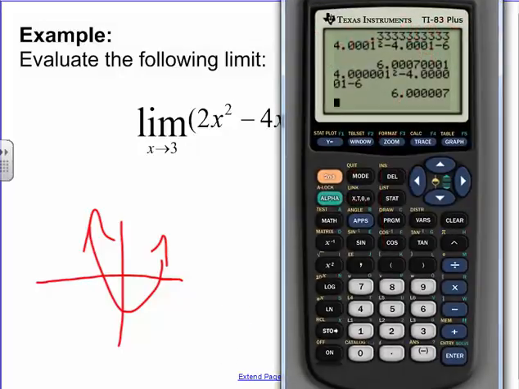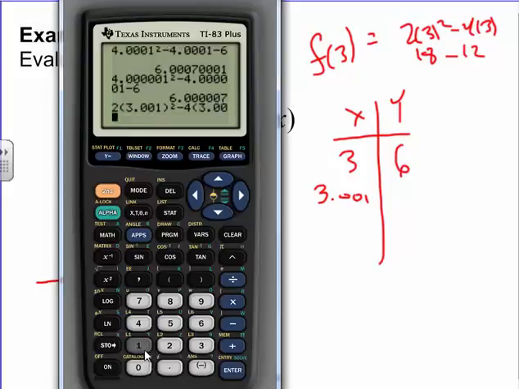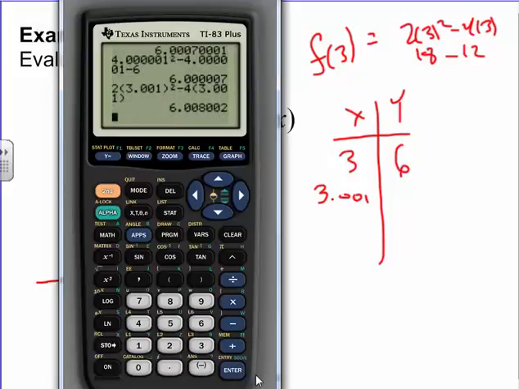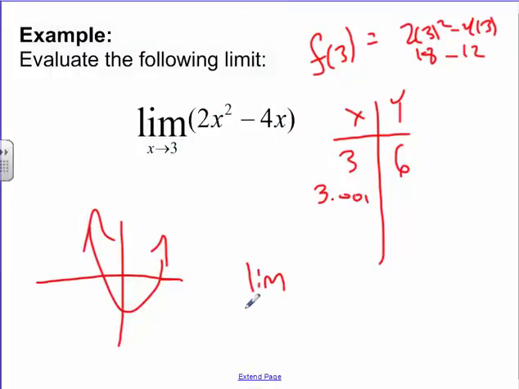Let's try it. 2 times 3.001 squared minus 4 times 3.001. This is me testing the limit on the positive side, slightly more. Yeah, look, it's about 6. So I could say the limit as x approaches 3 from the positive side for my function was 6. Technically it was 6 point something there, but effectively it's 6, right?